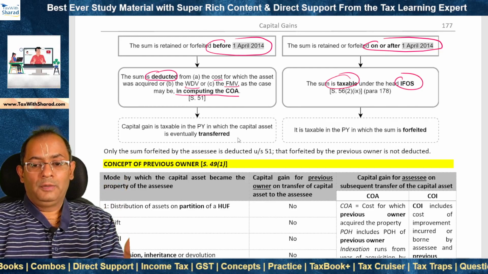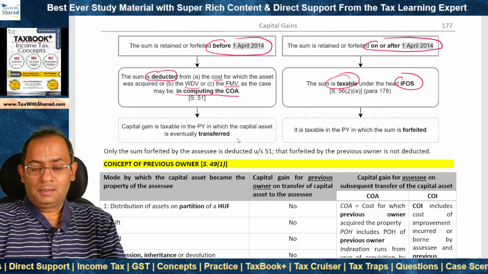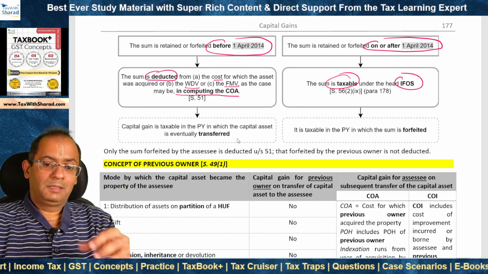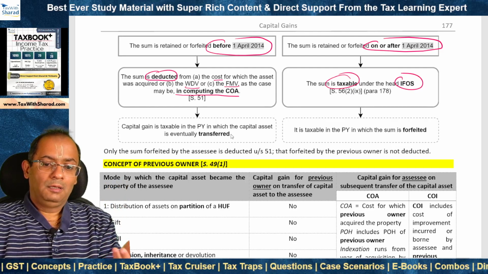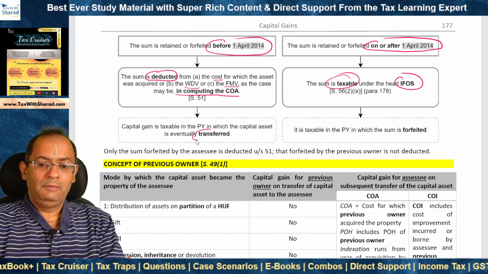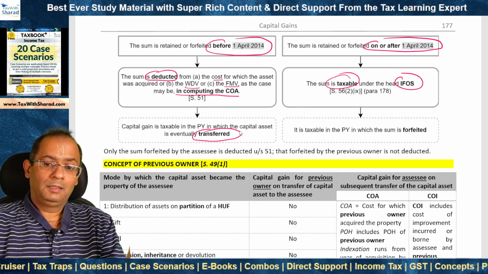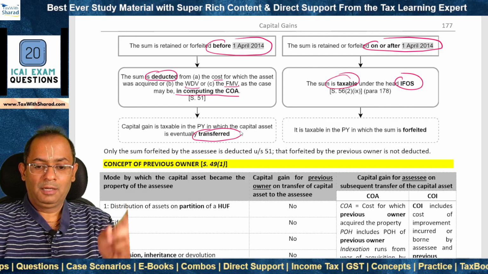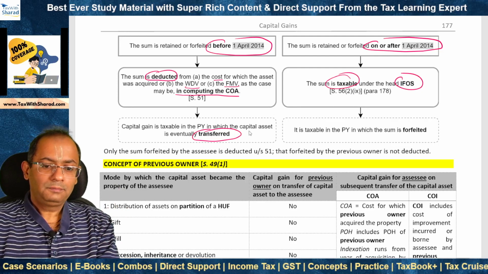Now, consequently, when is this sum brought to charge? This sum is then ultimately brought to charge when capital gains arise. And capital gains arise when the capital asset is eventually transferred. Not when the sum is retained or forfeited, but when the capital asset is eventually transferred.